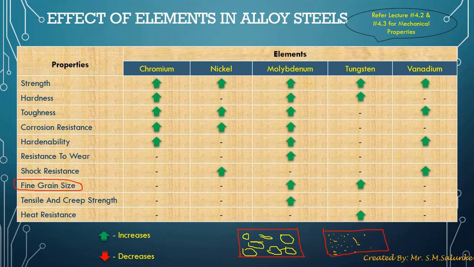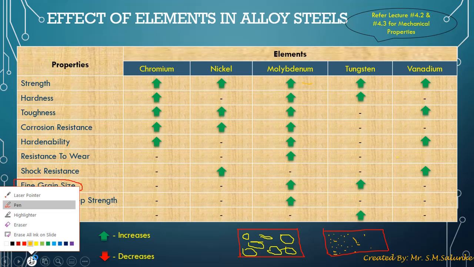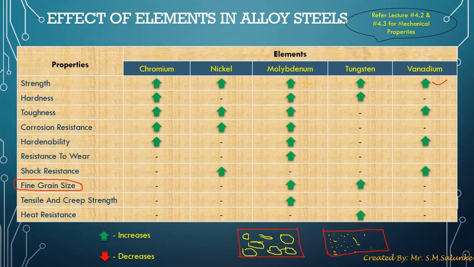Now next is vanadium. In the case of vanadium, we see that it increases the strength, toughness, hardenability and shock resistance. So this table is easy to remember, because the green arrow indicates the different properties that are improving when different alloying elements are added to the steel.